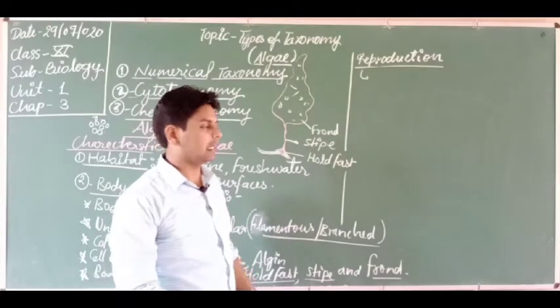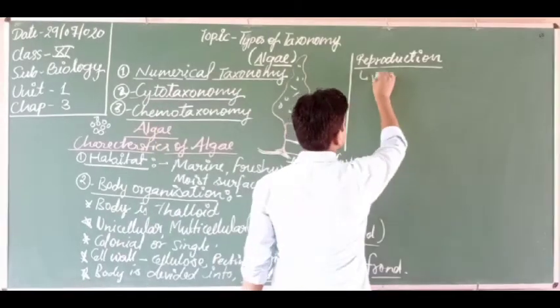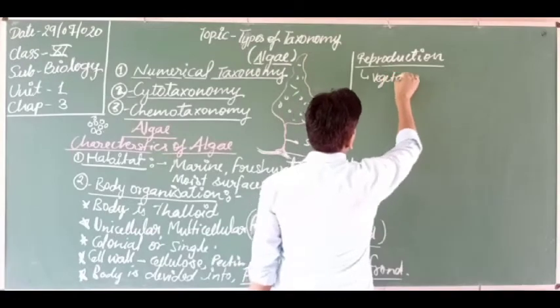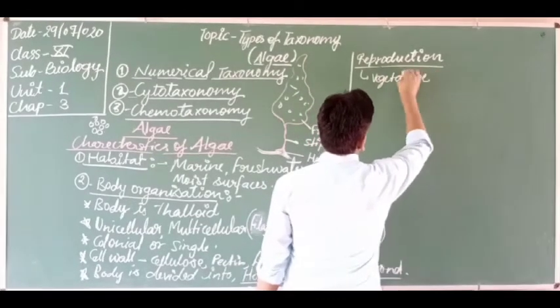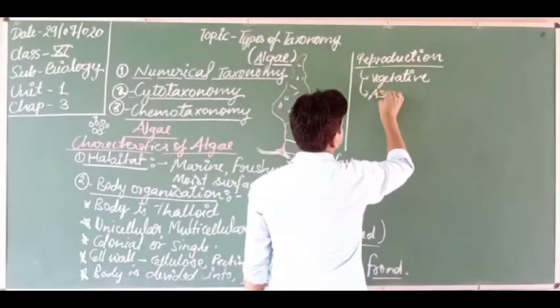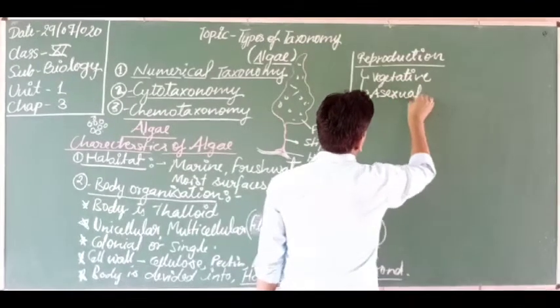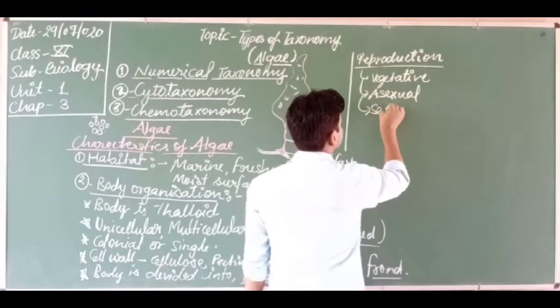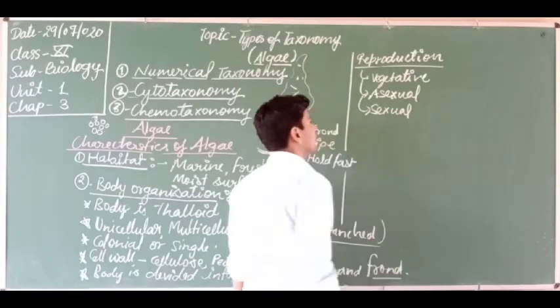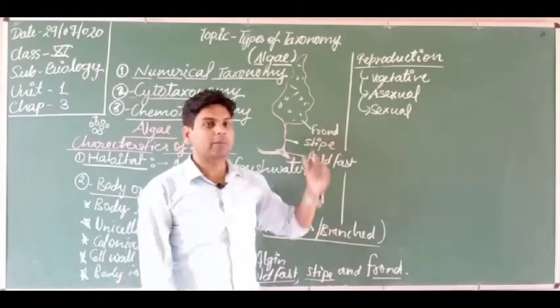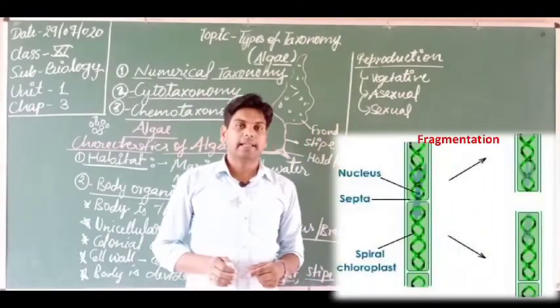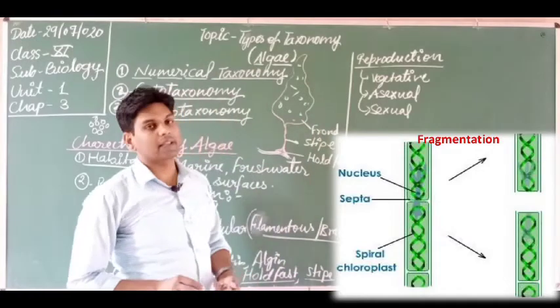So all three types of reproduction: vegetative, asexual and sexual reproduction, are found in algae. So what is vegetative reproduction?